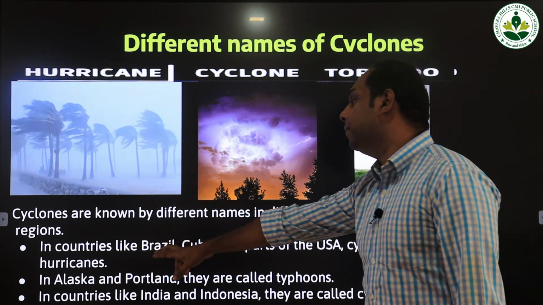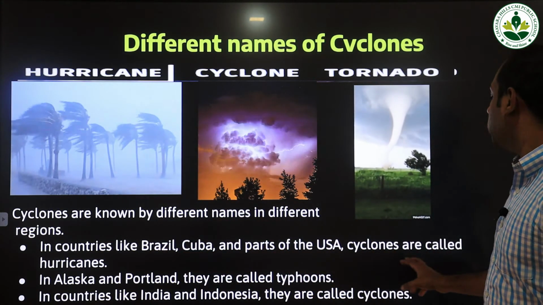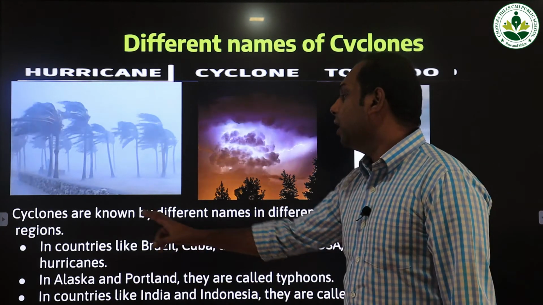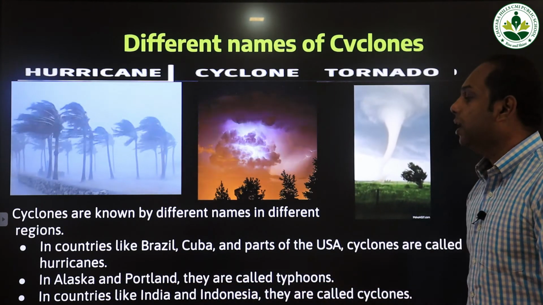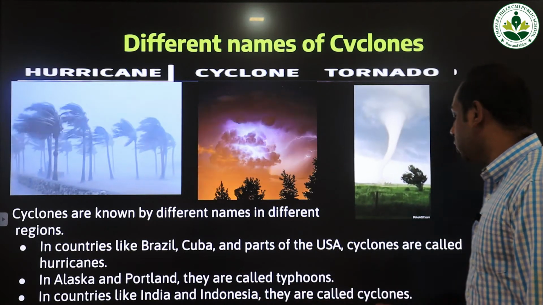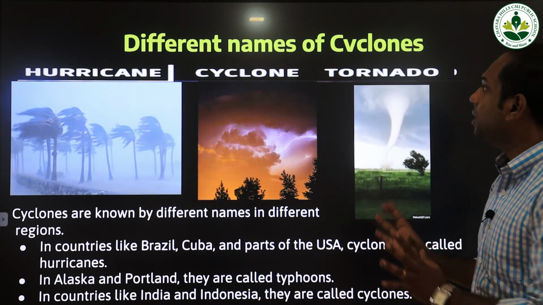In countries like Brazil, Cuba and parts of the USA, cyclones are called hurricanes. Then in Alaska and Portland they are called typhoons. In countries like India and Indonesia they are called cyclones. Okay, these are the different names of cyclones followed in different countries.